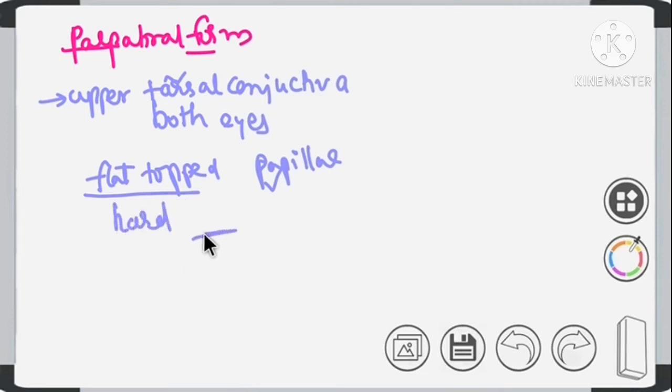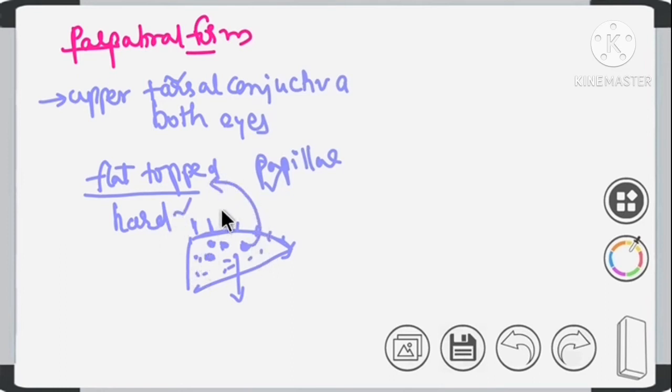Suppose this is the lid. On the inner surface we have palpebral conjunctiva, right? So on this palpebral conjunctiva we have papillae. These are flat topped and hard.